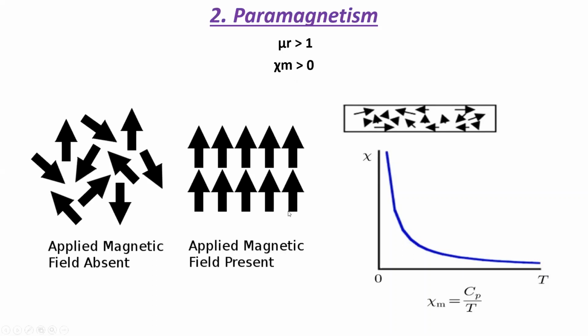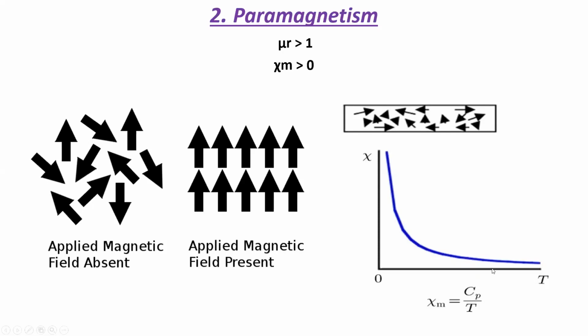And when this field is removed, the thermal vibrations come into play and randomization occurs, so the material gets demagnetized. This is a variation of susceptibility with temperature in kelvins and is given by this relation, chi-m is equal to Cp upon T, where Cp is Curie's constant and it is material specific. So we see that the susceptibility varies inversely with temperature.